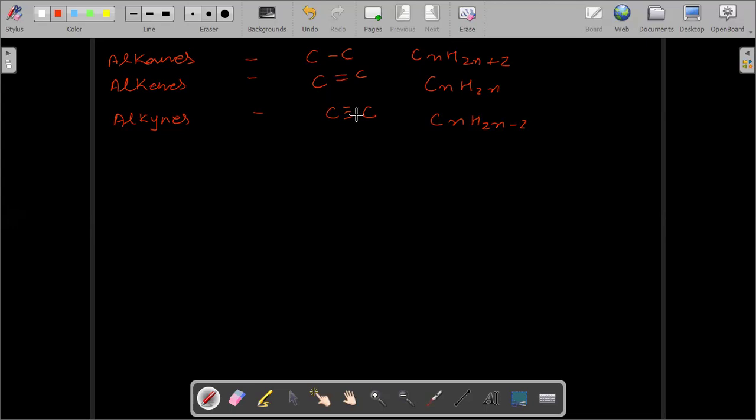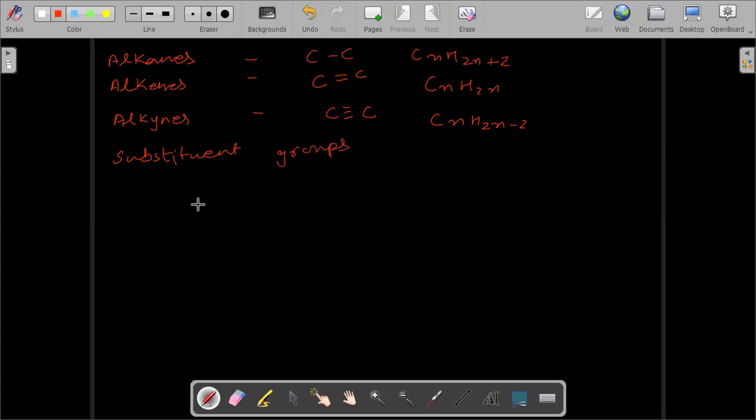Depending on this, we had studied their nomenclature. After that, we studied the naming of substituent groups also.